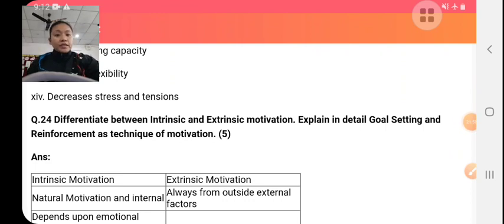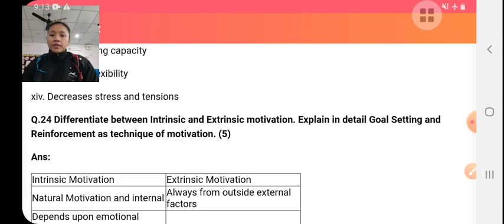Differentiate between intrinsic and extrinsic motivation. The word motivation is derived from the Latin word mover, which means to change or to move. So motivation is a moving force. Motivation is a moving force which energizes an individual to do an activity, and the person who has more motivation, his performance is better.